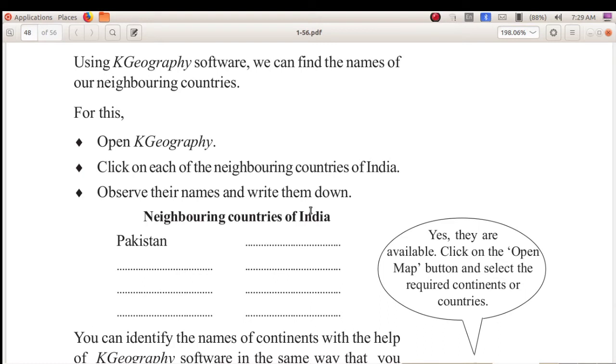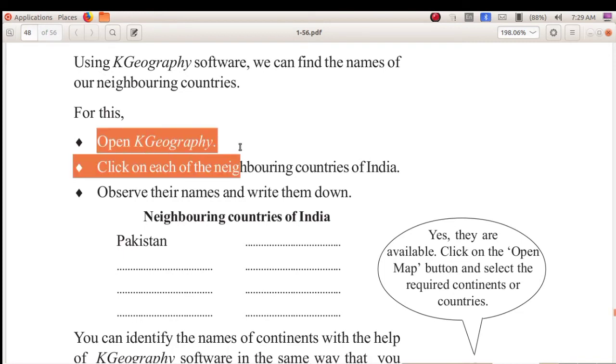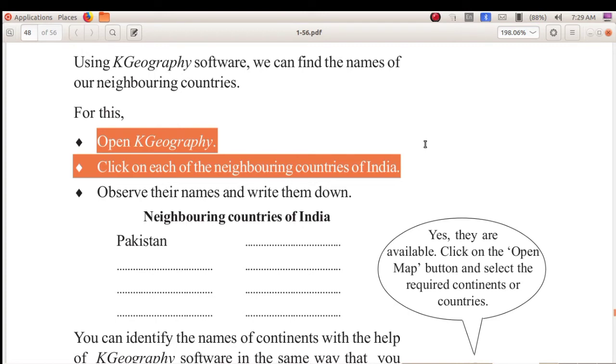Pakistan, China, Sri Lanka, Nepal, Bhutan, Bangladesh and Afghanistan. So how can you find out the neighboring countries? Click on K Geography software. Then click on each of the neighboring countries of India. Then observe their names by clicking.